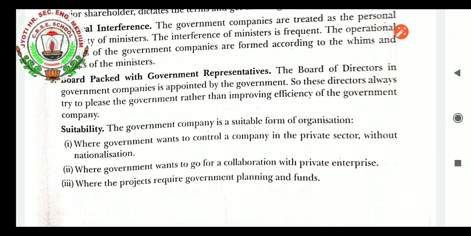Board backed with government representatives: the board of directors of government companies is appointed by the government. So these directors always try to please the government rather than improving the efficiency of the government company.